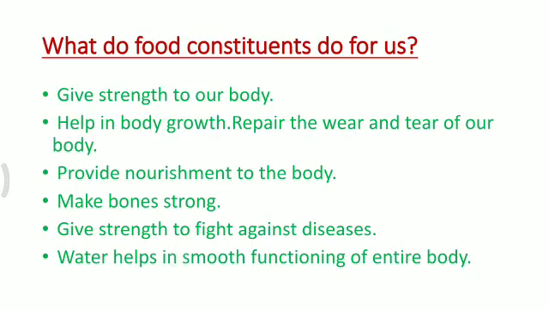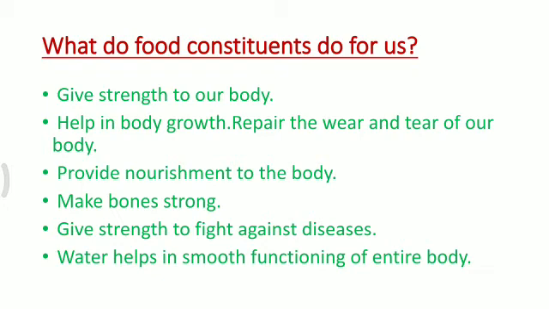What do food constituents do for us? First, they give strength to our body and help us to do our daily work. They take care of functions like respiration and digestion. They help in body growth and repair the wear and tear of our body. They provide nourishment to the body and create energy stored in the body.